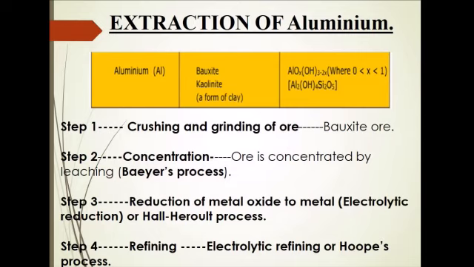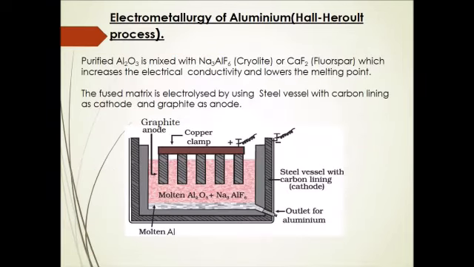That is, we are going to subject this to electro-refining in order to obtain 100% pure aluminium. Now let us study the reduction of metal oxide to metal. If you're still thinking what is leaching, quickly go through the first video where we have already discussed leaching. Now let us study this third step, reduction of metal oxide to metal, in detail.